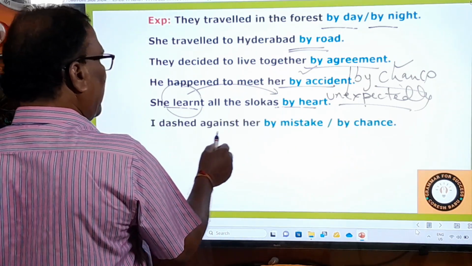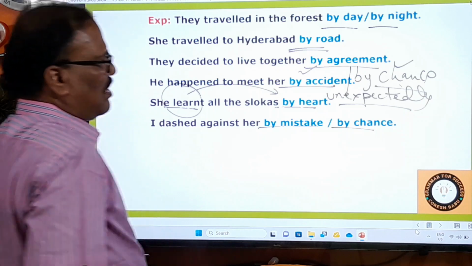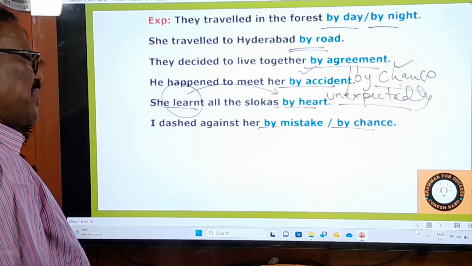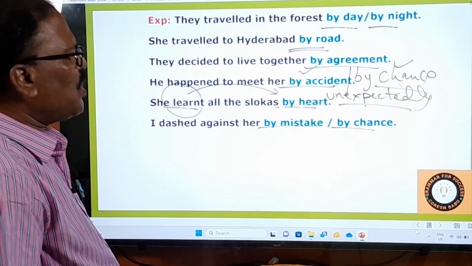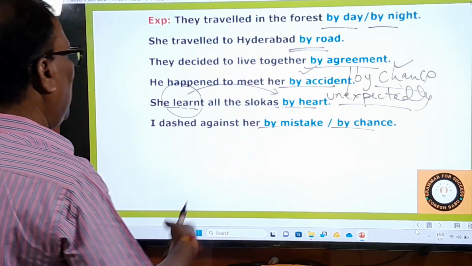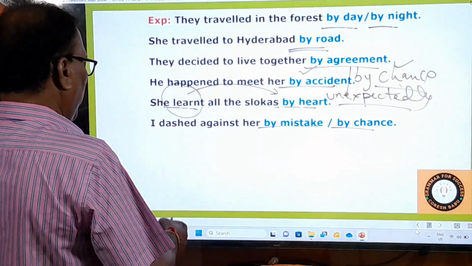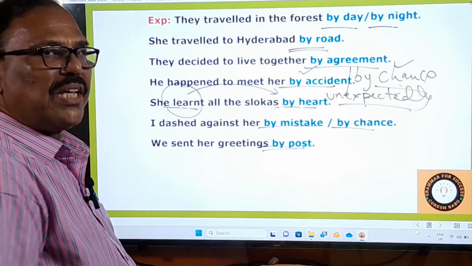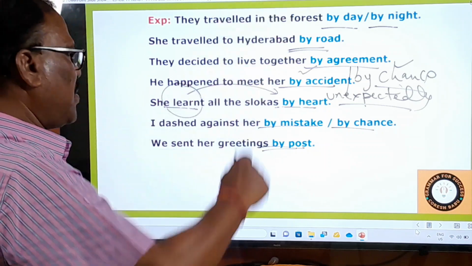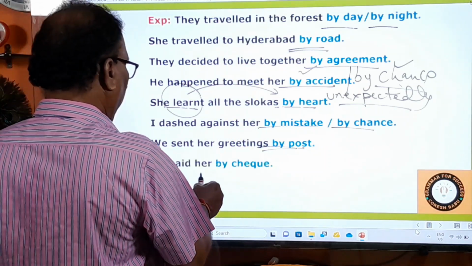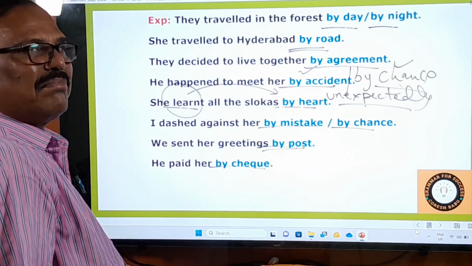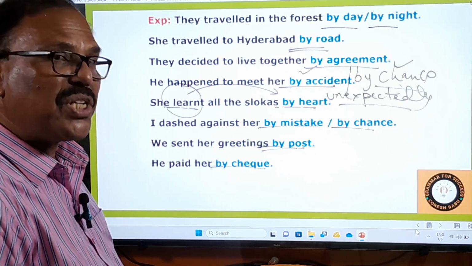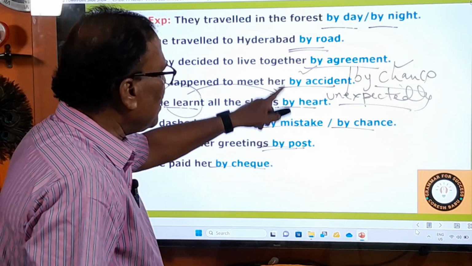And I dashed against her by mistake or by chance. By mistake, by chance, unexpectedly or something like that. By mistake, by chance, by accident: these are all nearby words. And then comes, we sent her greetings by post. How did you send her greetings? By post. And then comes, he paid her by check. I paid all the installments by check. Keep these phrases in mind, please.